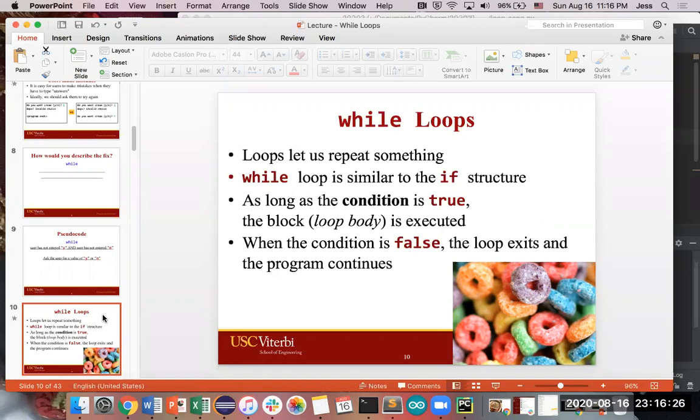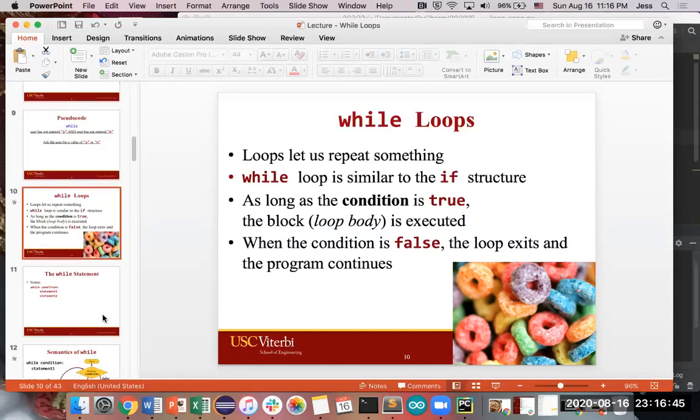You want to repeat those lines of code over and over again, as long as the condition is still true every single time. But if the condition is ever false, if your statement is no longer true, then you're going to exit your loop, and whatever code you've written, you're just going to carry on your merry way.